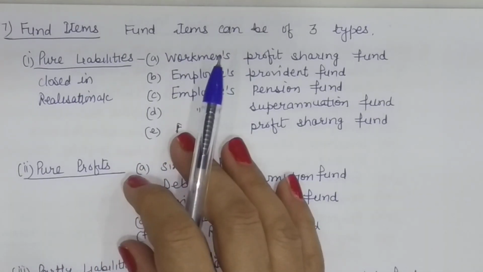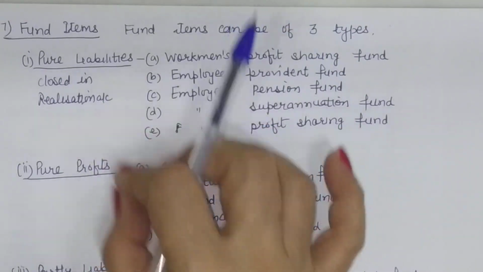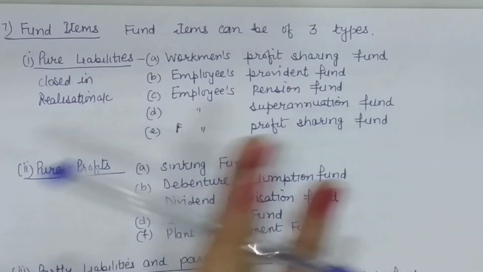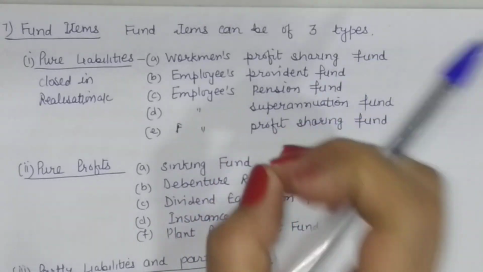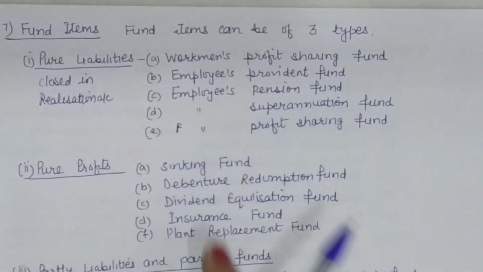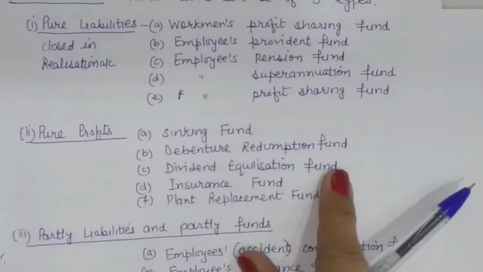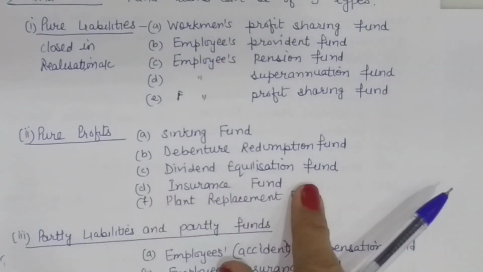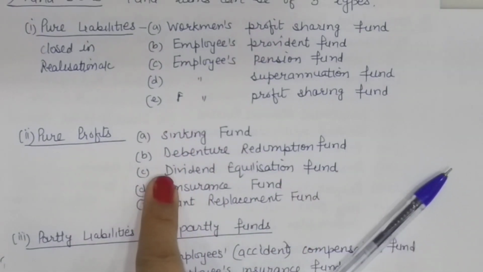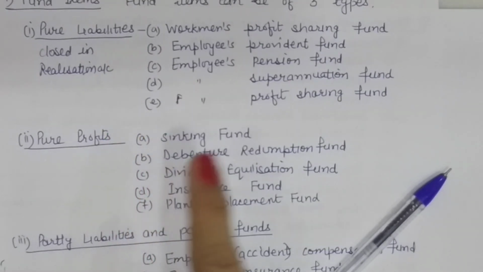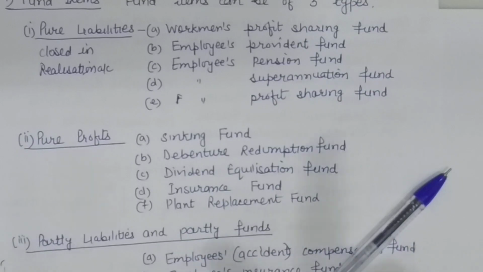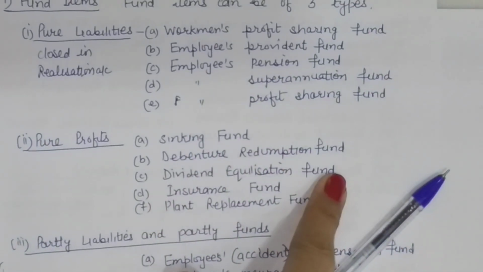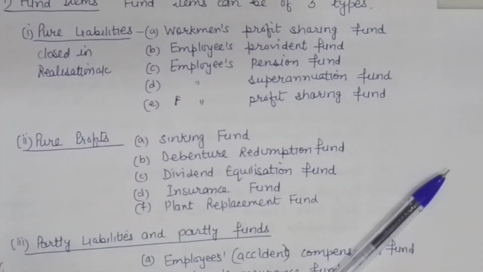Now, the second type of funds are the funds which are purely profit in nature. That is, we do not have any fixed liability, any known liability against them. Like sinking fund, debenture redemption fund, dividend equalization fund. We maintain these funds because we are maintaining some investment against them, which will be used for the payment of liabilities or for the purchase of assets.